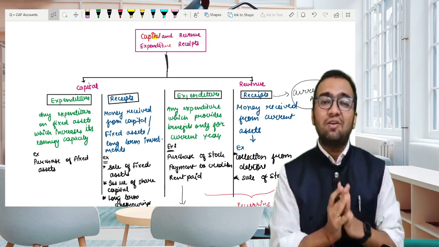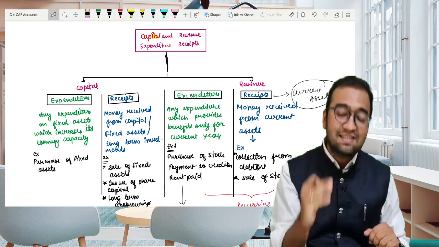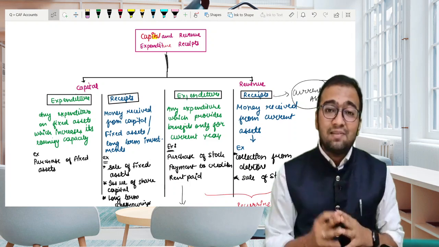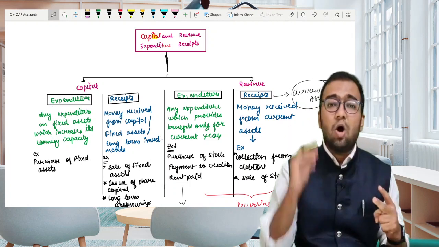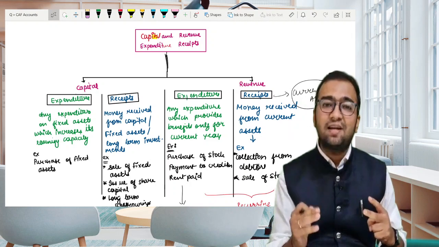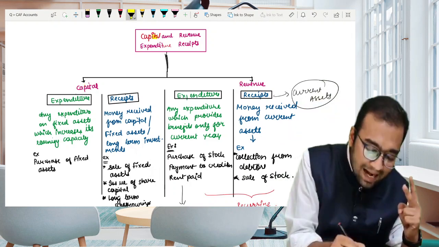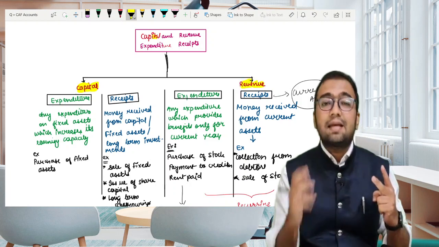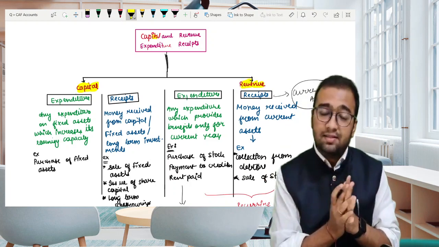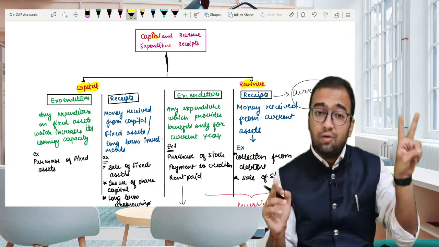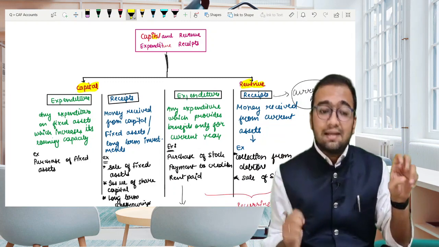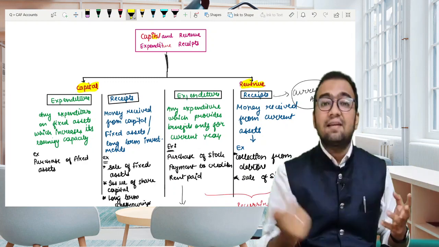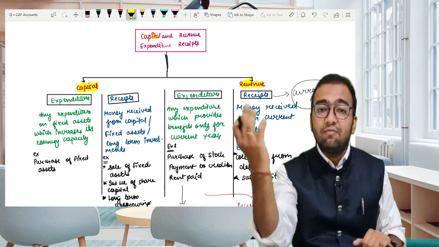Today we are going to cover one very important concept, that is capital and revenue transactions. So without wasting much time, let's check it out. My dear friends, all the transactions are classified into two broad categories, that is capital transactions and revenue transactions. Further, transactions are of two types: expenditure, which is outflow, and secondly, revenue, which is inflow of cash, inflow of assets.